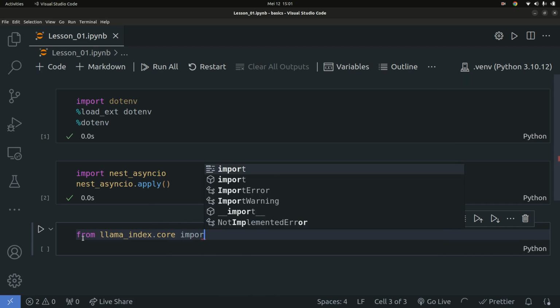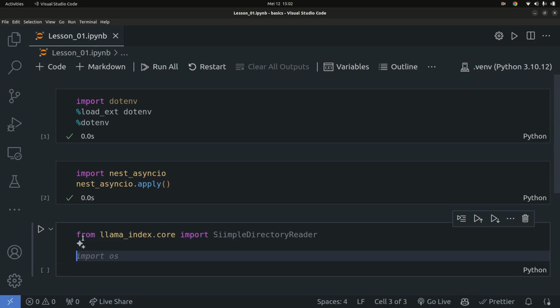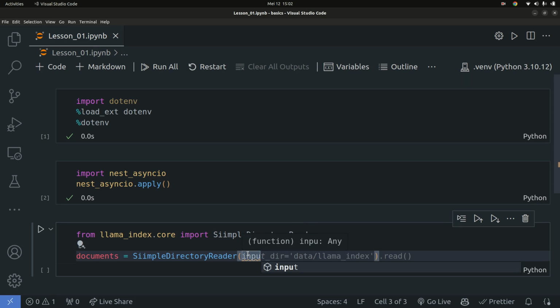Once we have that, I'm going to load in from llama_index.core and import the SimpleDirectoryReader. That's going to help us read files and folders, in this case files. We're going to create a variable called documents, equal to SimpleDirectoryReader. I'm using GitHub Copilot, so it's providing these auto suggestions.